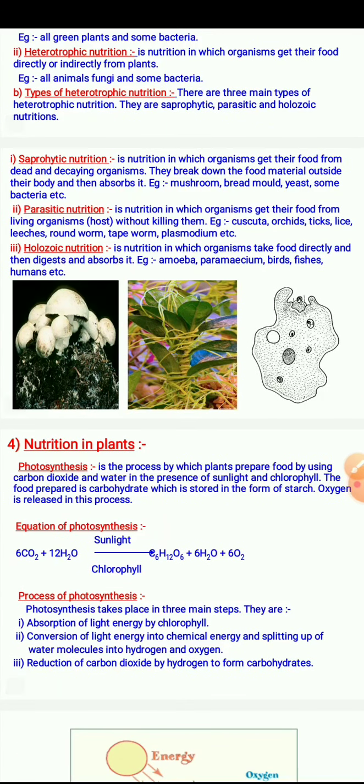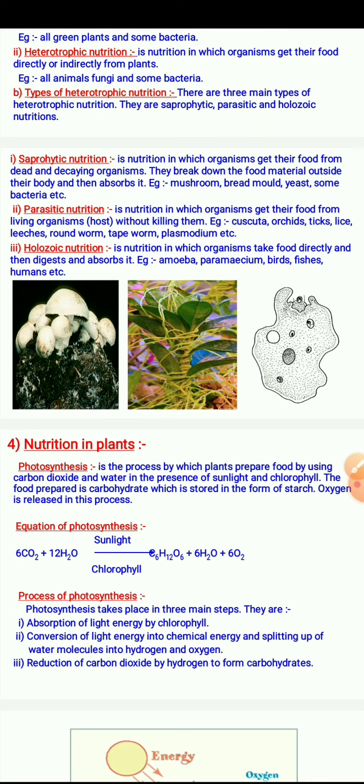Now nutrition in plants. How do plants get nutrition? There is a process called photosynthesis. By the process of photosynthesis, plants get their nutrition. Photosynthesis is the process by which plants prepare food by using carbon dioxide and water in the presence of sunlight and chlorophyll. The food prepared is carbohydrate, which is stored in the form of starch. Oxygen is released in this process.